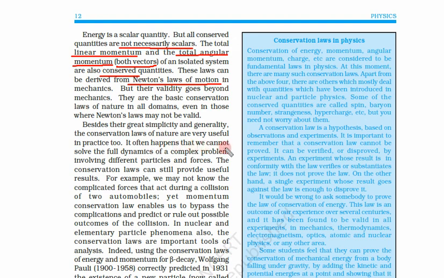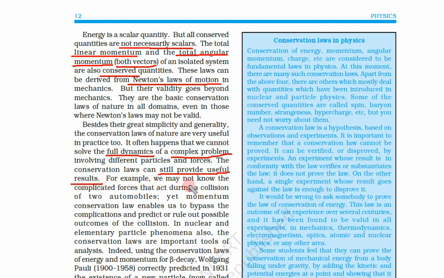It often happens that we cannot solve the full dynamics of a complex problem involving different particles and forces. In real life, the system is very large and very complex, so we cannot solve each and every part. So we use these conservation principles. The conservation laws can still provide useful results. Even if we cannot solve the problem completely, these conservation laws still provide useful results.